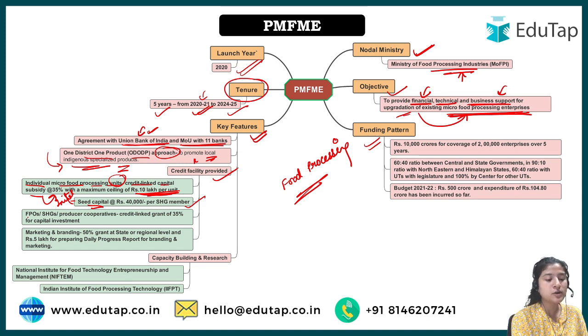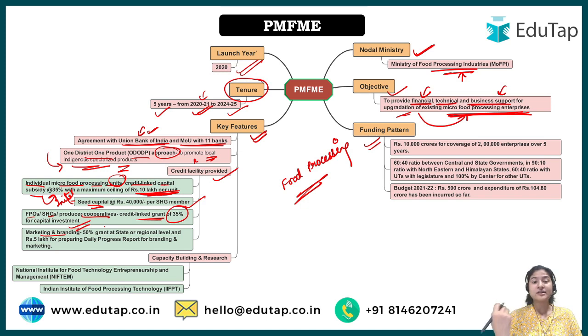Next is FPO, that is the Farmer Produce Organization. We have SHG, self-help groups, producer cooperatives, whatever, credit-linked grant of 35% on capital investment, same thing. Next is marketing and branding, for marketing of that particular product, and also branding. Branding means to establish a brand of that particular quality of the product. 50% grant at state and regional level.